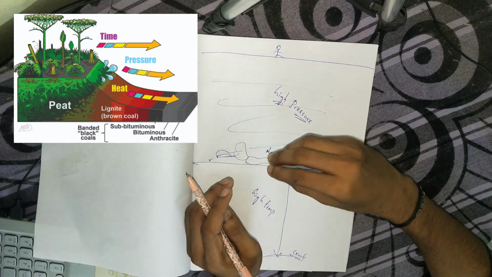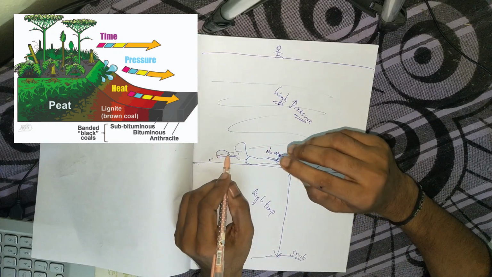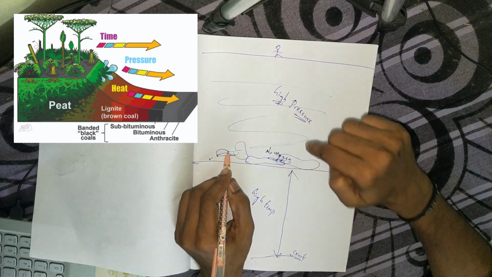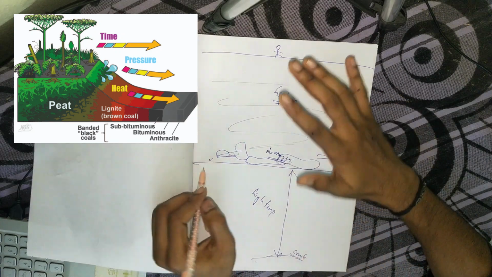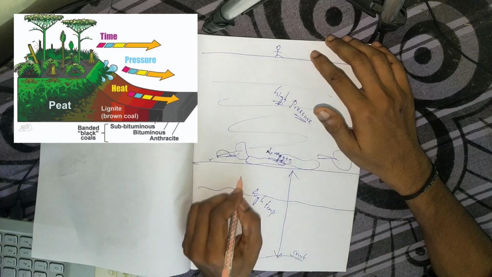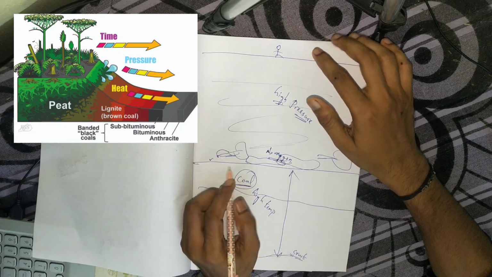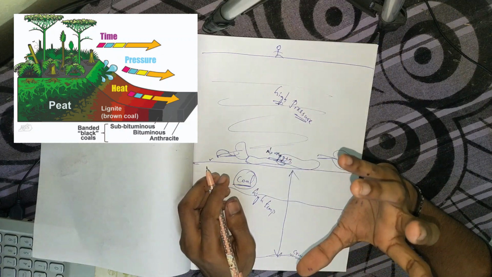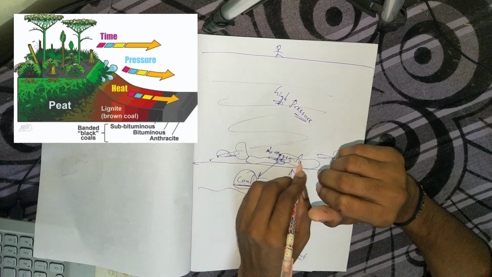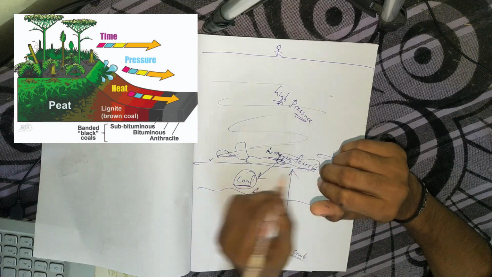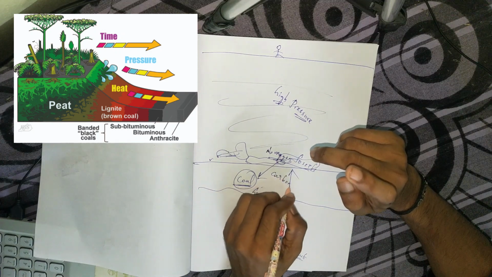So these remains, we'll call them fossils, and these fossils, due to high temperature and high pressure, as years progress, start converting to coal. What are they going to become? They are going to become coal, right? And the process where these dead cells or fossils get converted into fossil fuels or coal, that process we'll call carbonization. What do we call it?